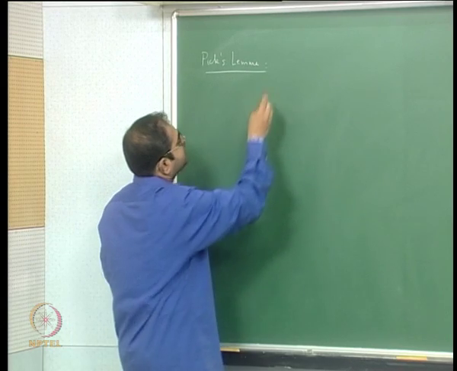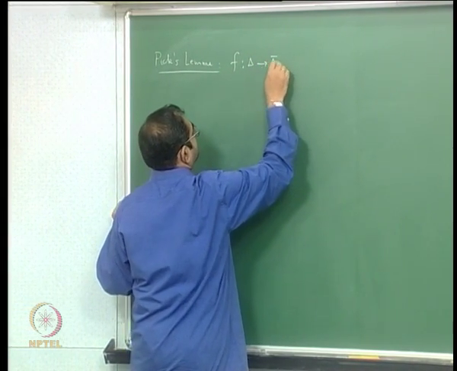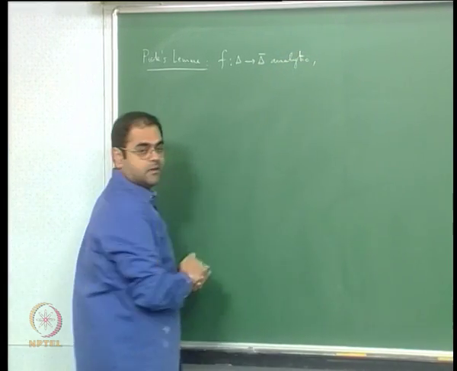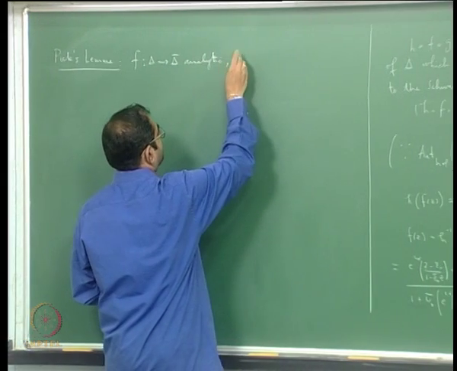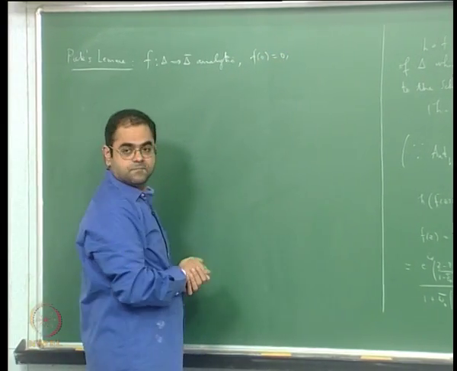So again, same assumptions: f from delta to delta bar is analytic.